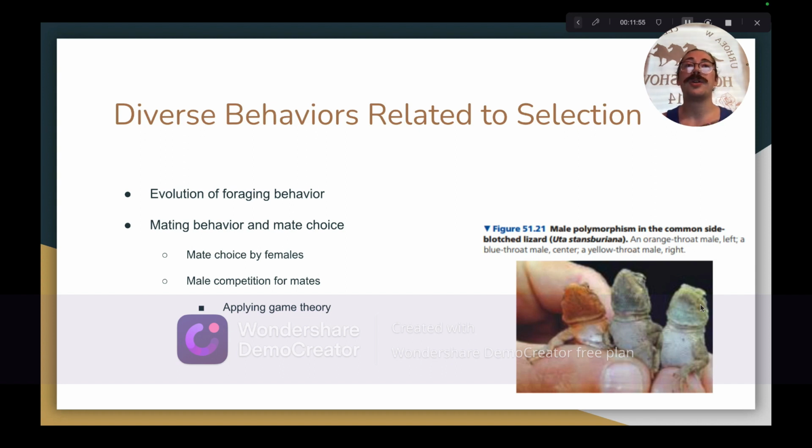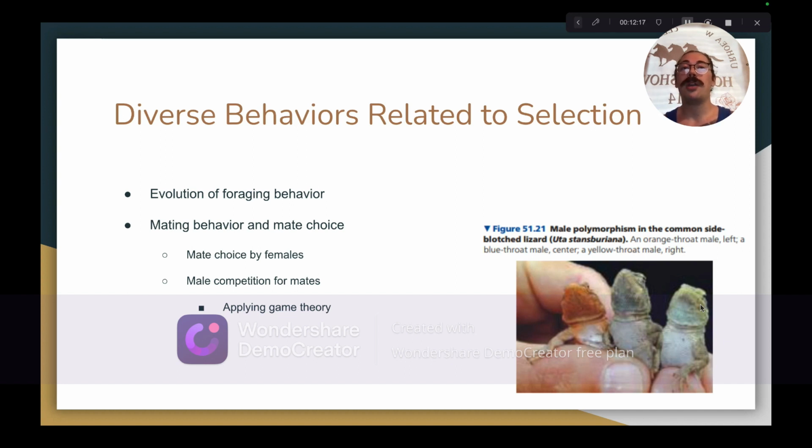Let's talk about mate choice by females. Mating preferences displayed by females are thought to heavily influence the evolutionary formation of male behavior and anatomy. Characteristics that are favored by females are typically representative of health and vitality in their mates, which increases the probability of producing strong offspring that will be healthy and have high chances of reproductive success themselves.